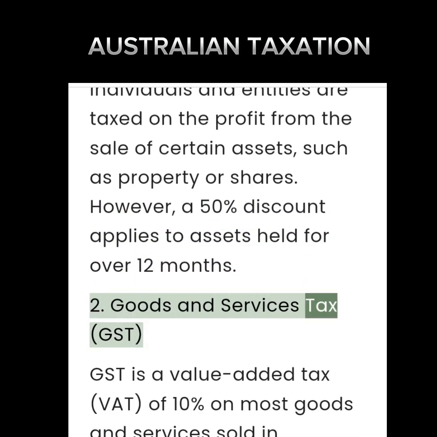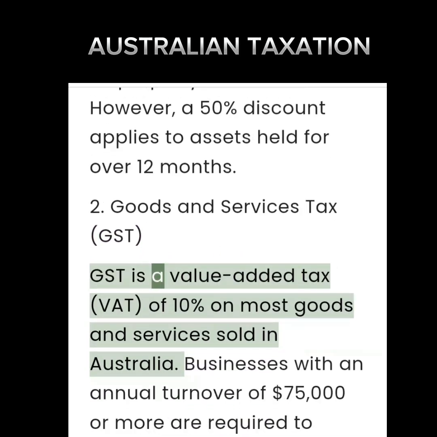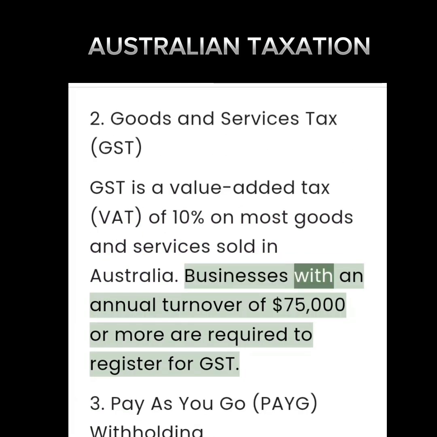2. Goods and services tax. GST is a value-added tax of 10% on most goods and services sold in Australia. Businesses with an annual turnover of $75,000 or more are required to register for GST.